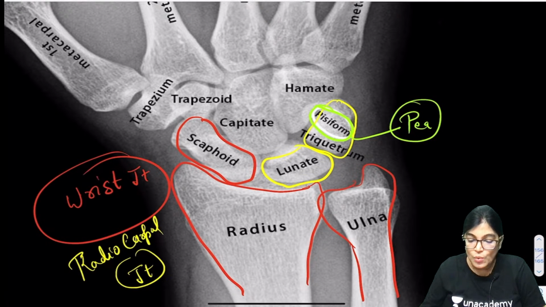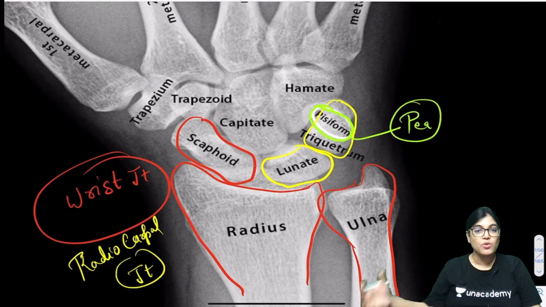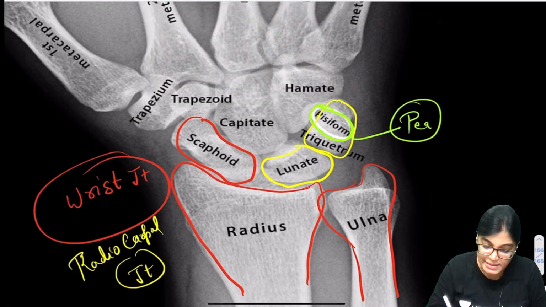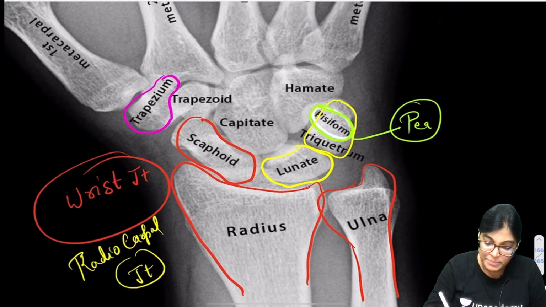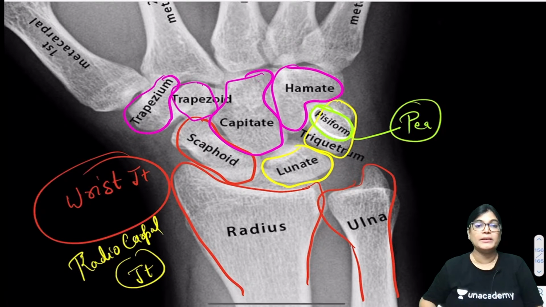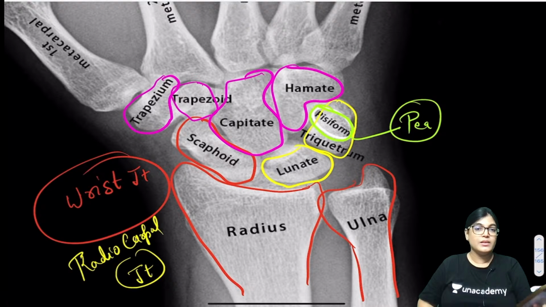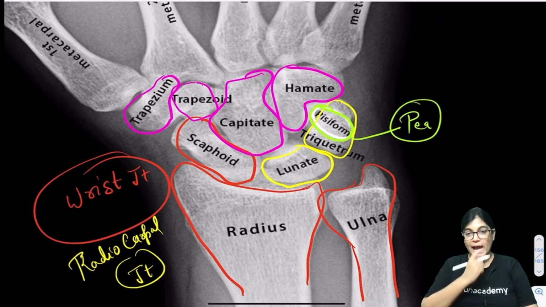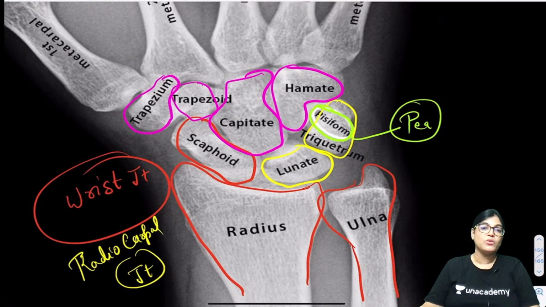Now we have to see the other row of bones, that is the distal row, and clearly we can see the distal row. The first is the trapezium, then the trapezoid. The largest carpal bone is the capitate, and the next is the hamate. So everyone, can you appreciate this? Ojasi Sarma, good afternoon Ojasi. Okay, so everyone, can you appreciate the carpal bones in this diagram?